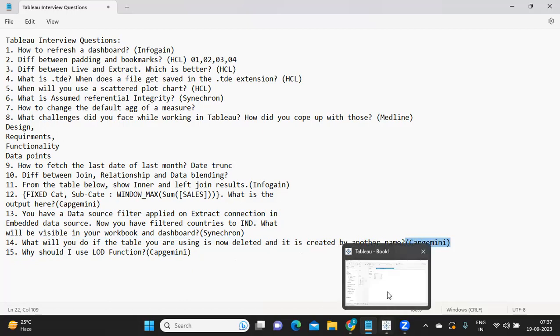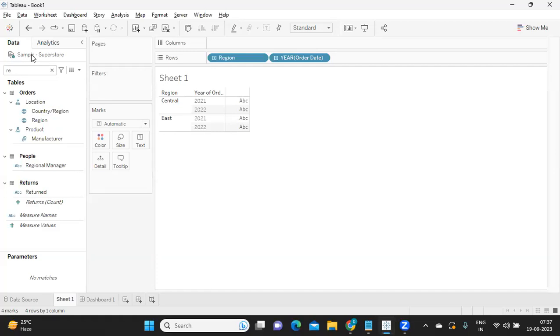Assume if I go to Tableau, you are developing your report using this sample superstore. Now the team has done some migrations, and all the data that was there in this, they have moved on to a different table, or maybe they have decommissioned this table and they want you to use a new table. So what do we need to do in that case? To answer it in simple words, we need to replace this table with the new table that we are going to use. How can we do that?